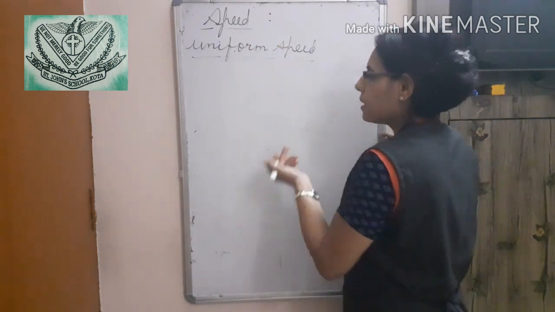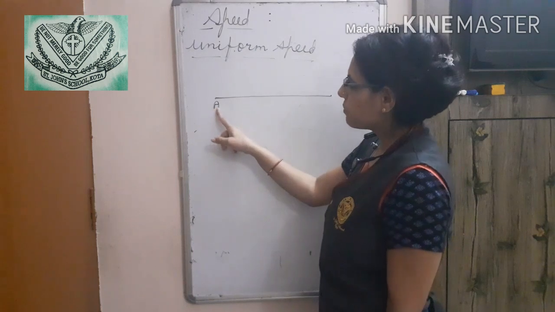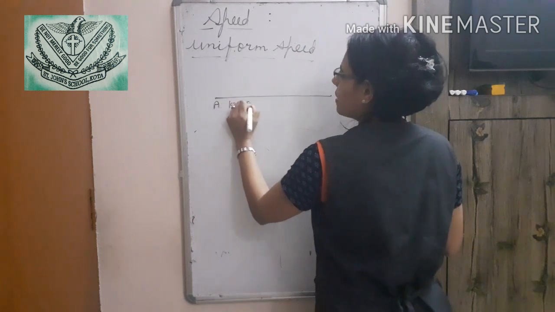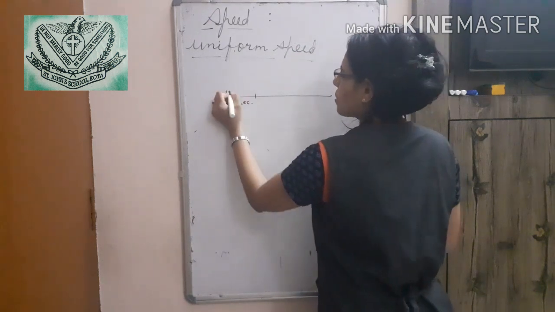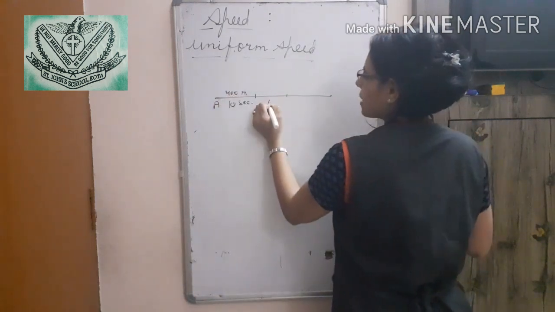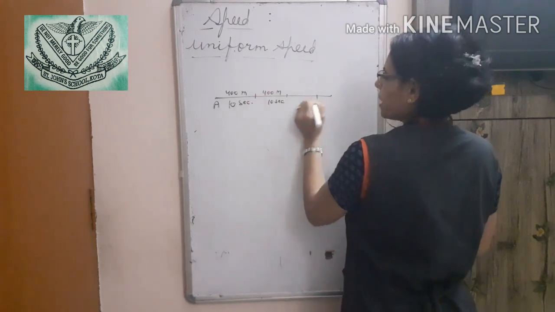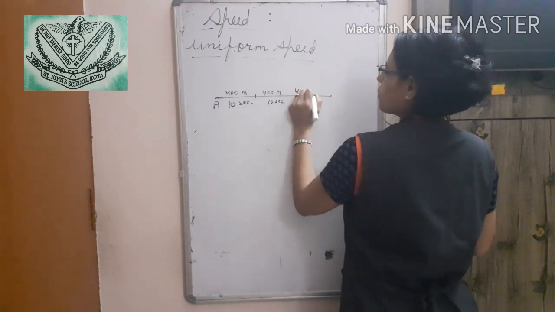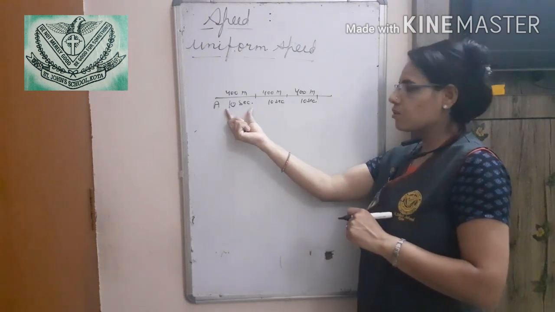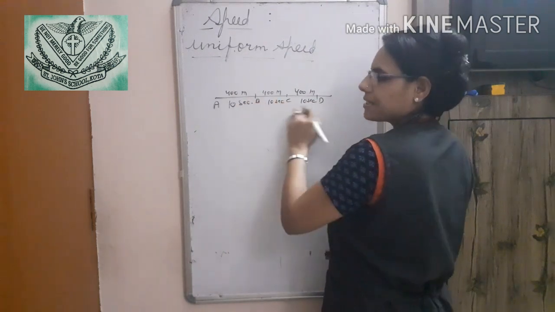I am taking one example. A car which started its journey from point A, in 10 seconds covers the distance of 400 meters. In the next 10 seconds, it covers the distance of 400 meters, and in the next 10 seconds, it covers the distance of 400 meters. So, we can see the speed is constant. How will we see? A point, B point, C point, D point, these are its destination points.